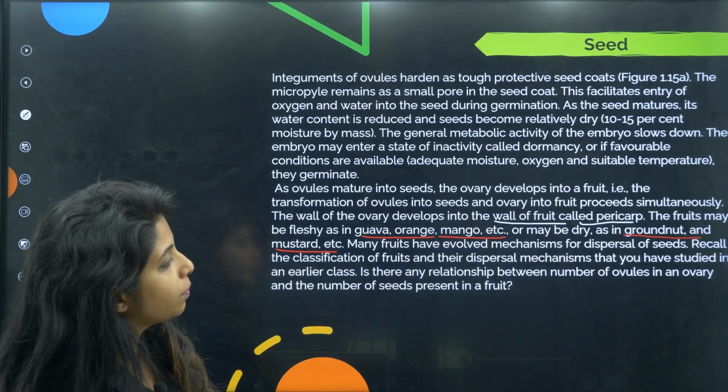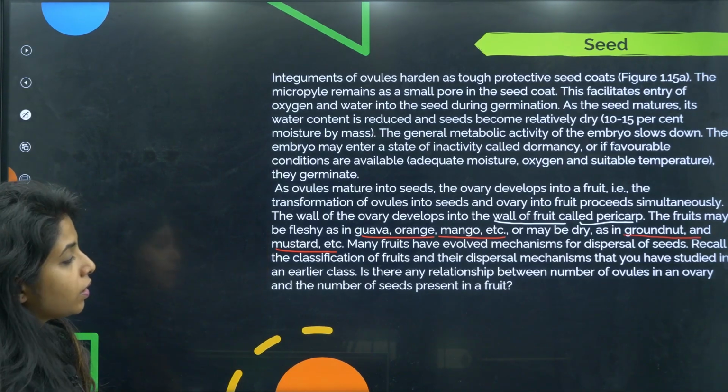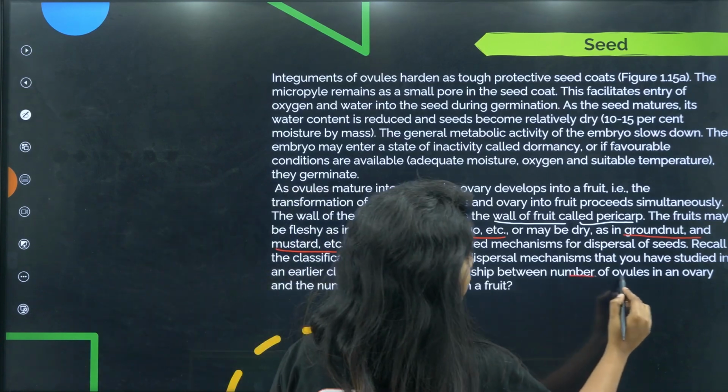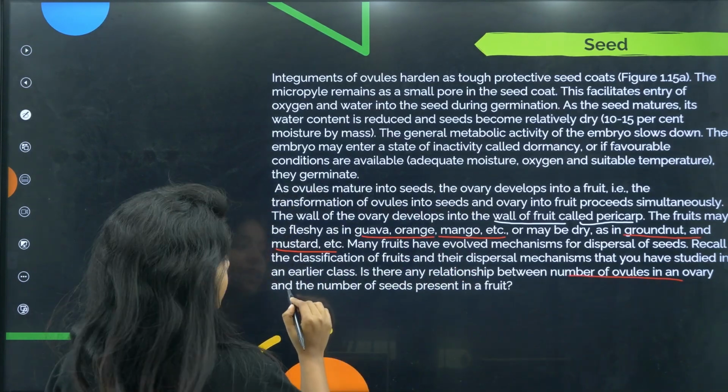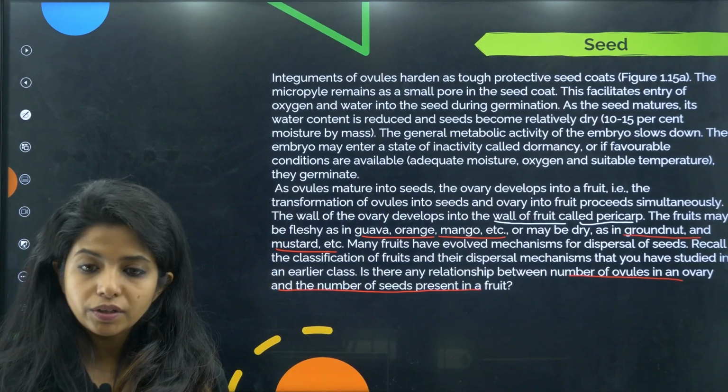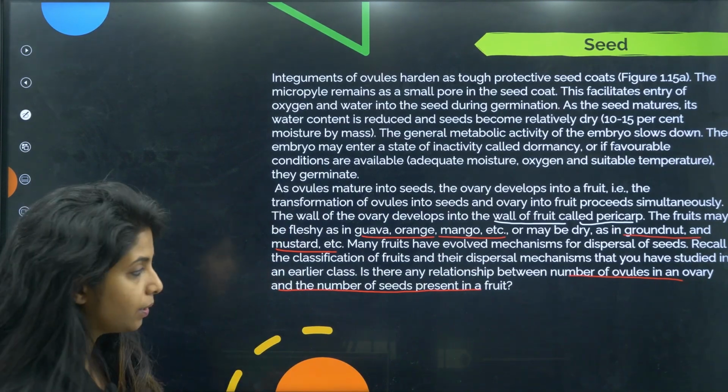Many fruits have evolved mechanisms for dispersal of seeds. Recall the classification of fruits. One question: is there any relationship between the number of ovules in an ovary and the number of seeds? Now children, the ovules themselves are going to convert into seeds if fertilization has happened, right?